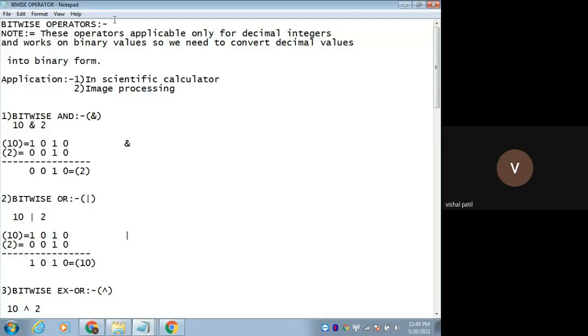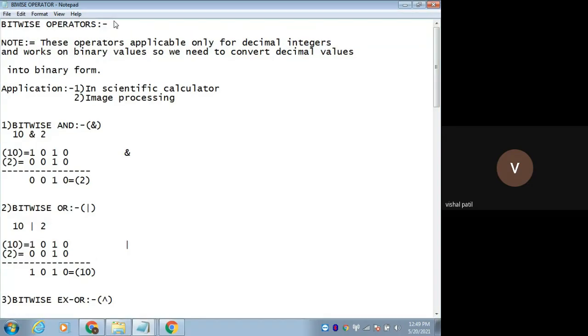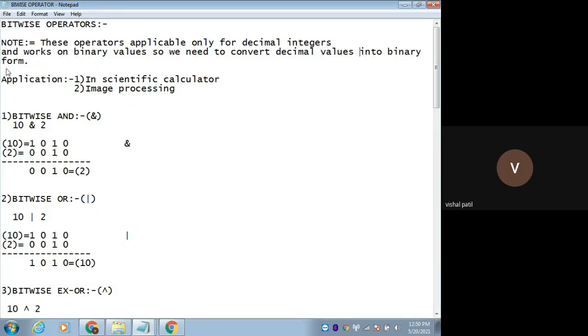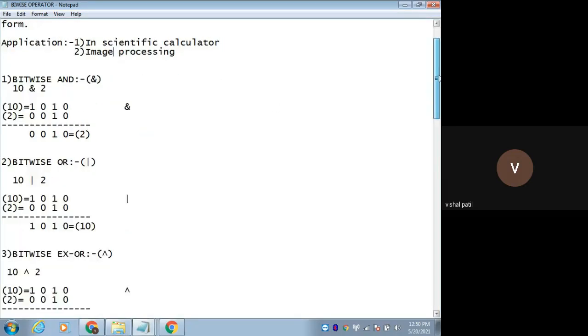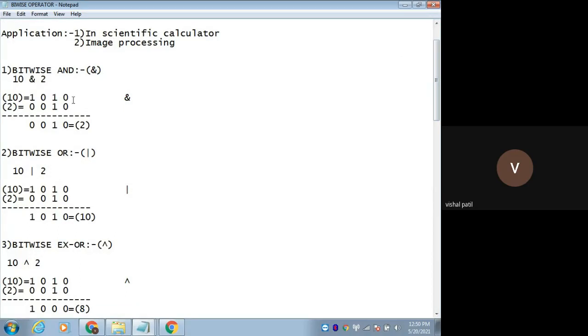So we need to convert decimal values into binary form. You should know how to convert decimal into binary form. These are some applications of bitwise operators: we use them in a scientific calculator and in image processing. These are the application areas.